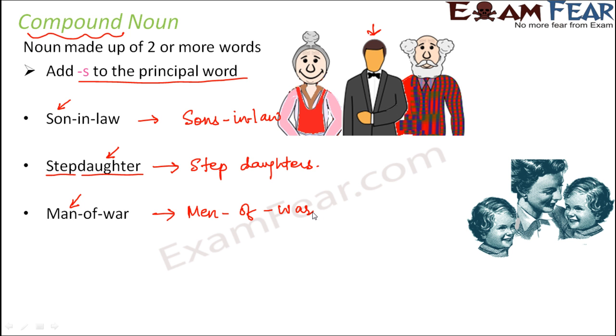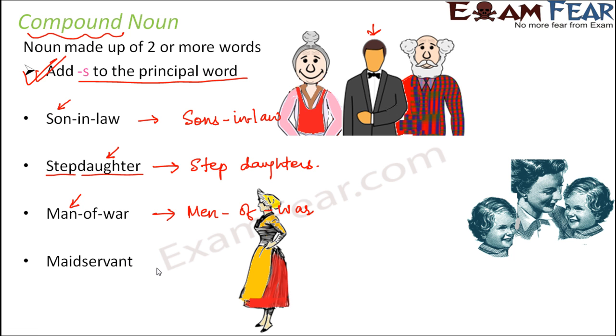So with this, I think I should give a slight modification to this rule, that what it actually means is you have to write the plural of the principal word either by adding s or by any other means. For example, in case of man, we just changed the vowel, right?